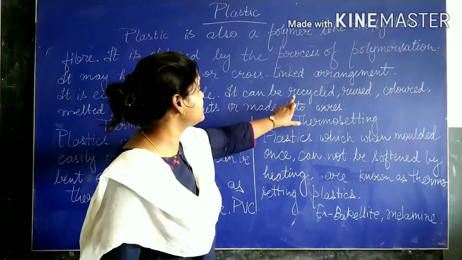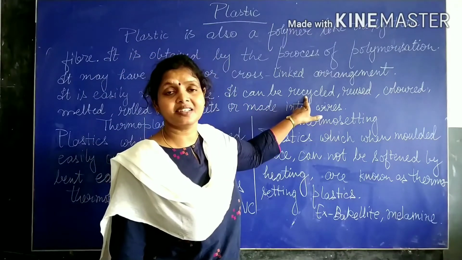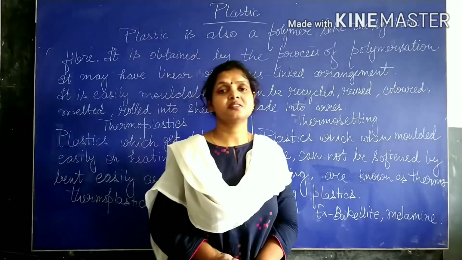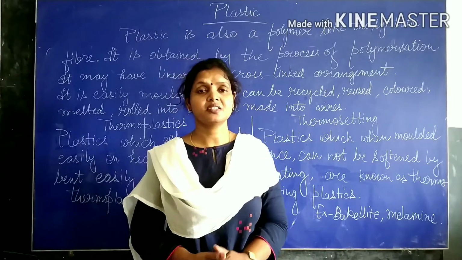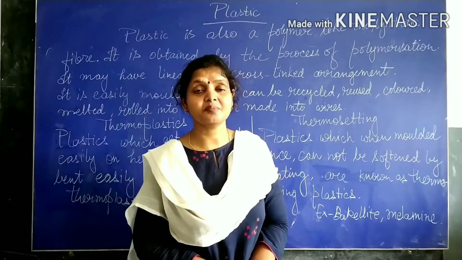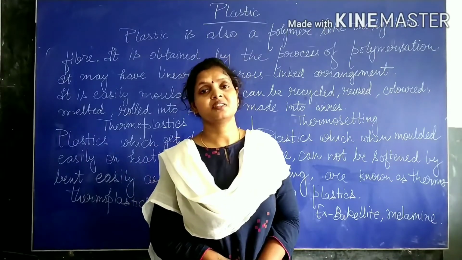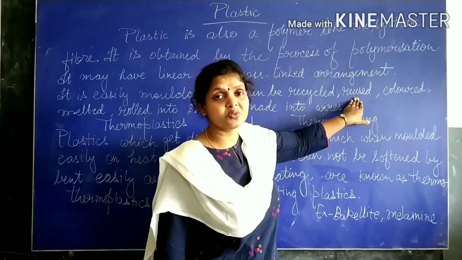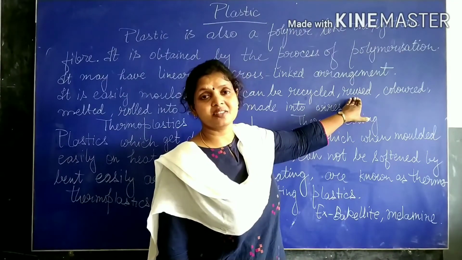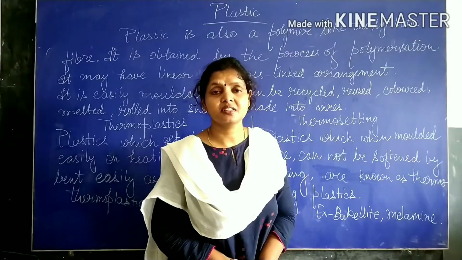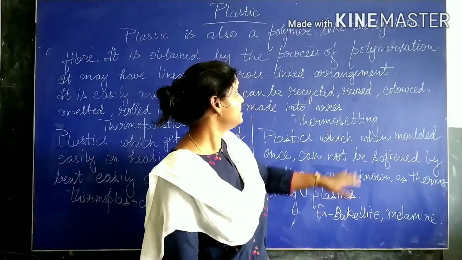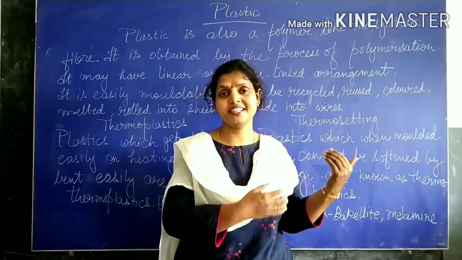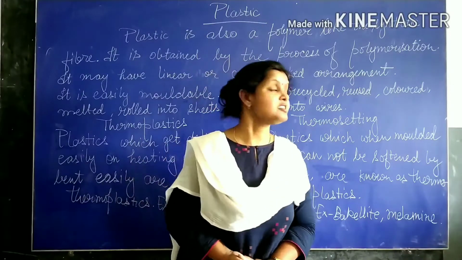It can be recycled. Recycled means that when plastic articles are broken, you easily sell them to the kabadi wala. It goes to the factories, and then they melt it and reshape it. That is the recycling process. Then reuse: you can also reuse plastic articles. If the coffee mug's handle is broken, you can make a pen stand or pencil stand. Colored: you can color it again by bleaching the old color and coloring it again.